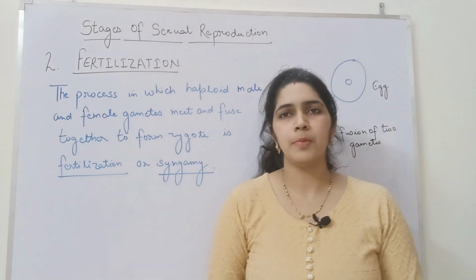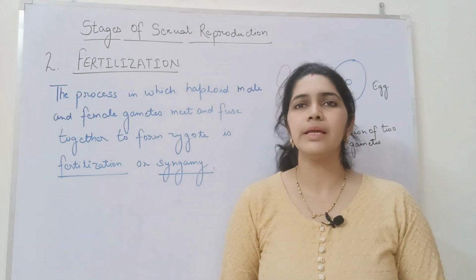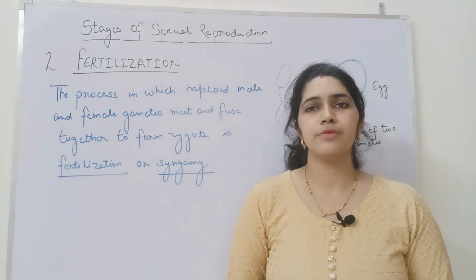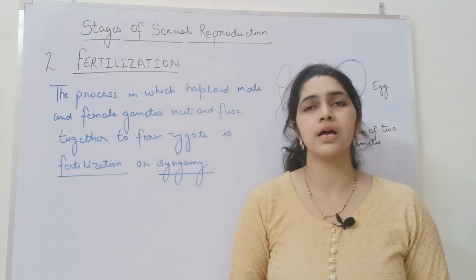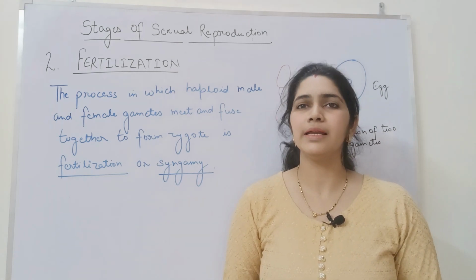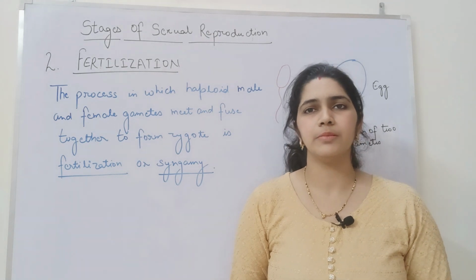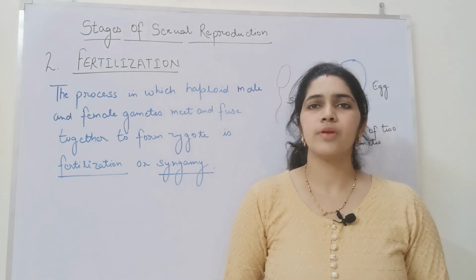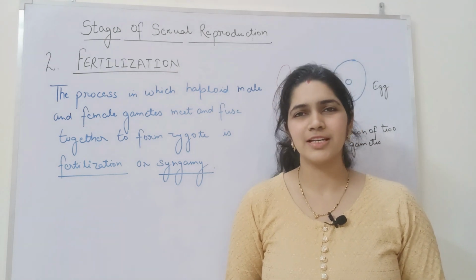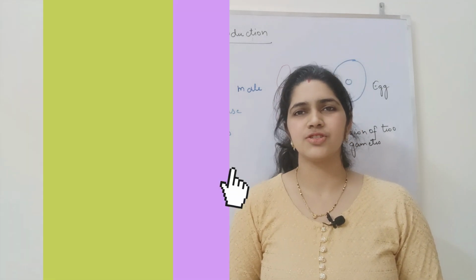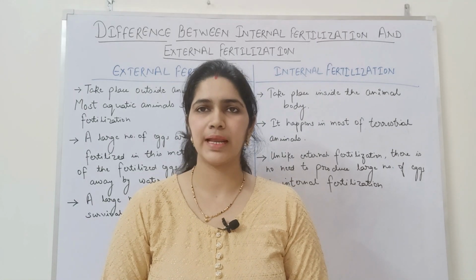Now, depending upon whether the fertilization occurs outside the body or inside the body, it is divided into two categories, that is external fertilization if it occurs outside the animal body, and internal fertilization if it occurs inside the animal body. Now, let us try to differentiate between external fertilization and internal fertilization.